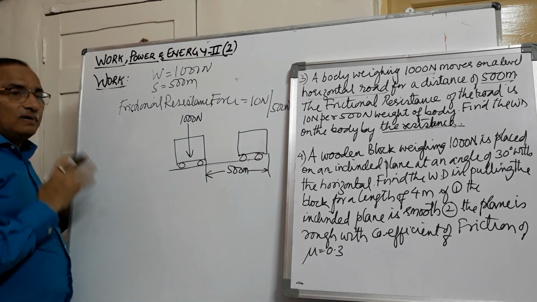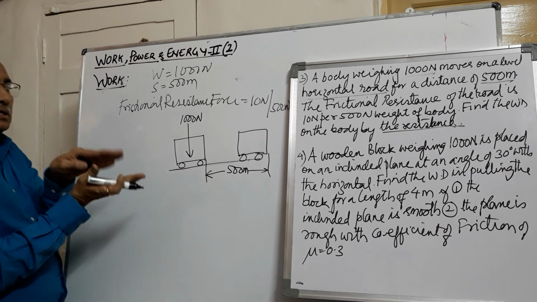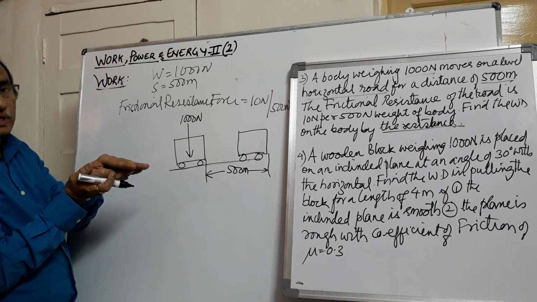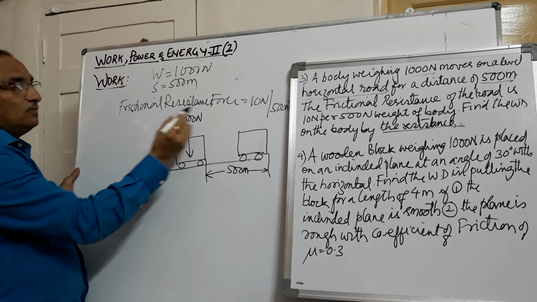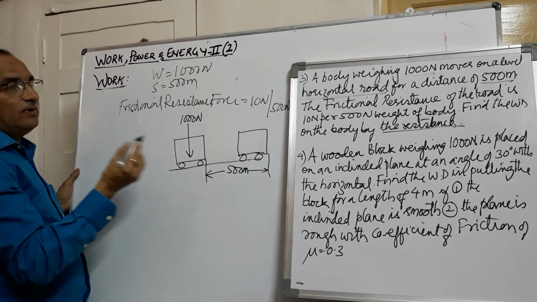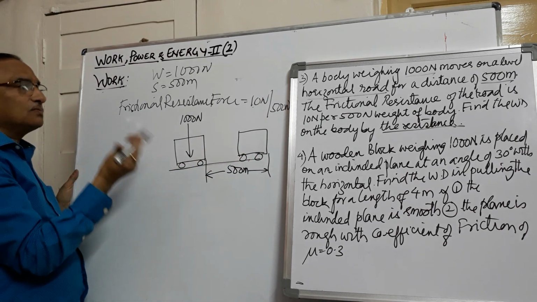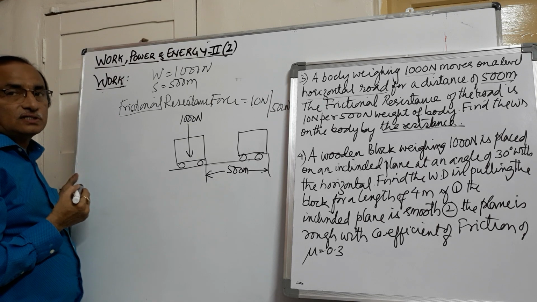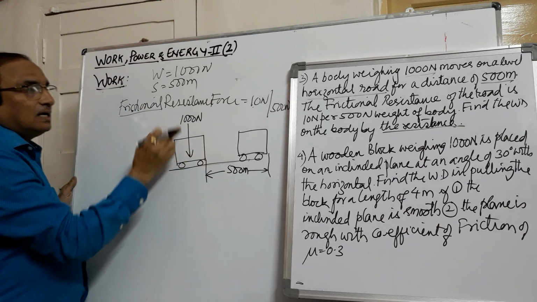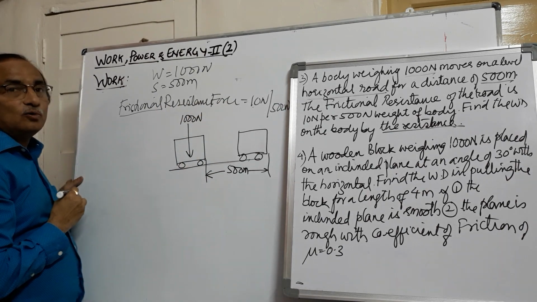Whenever a body is moving, resistance is offered by the surface of contact. That resistance he has given is 10 Newton per 500 Newton. So that resistance we call the frictional resistance. Here the external force is not shown, but the internal resistance is given.